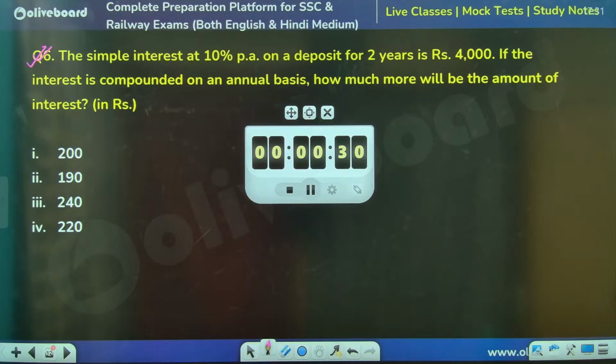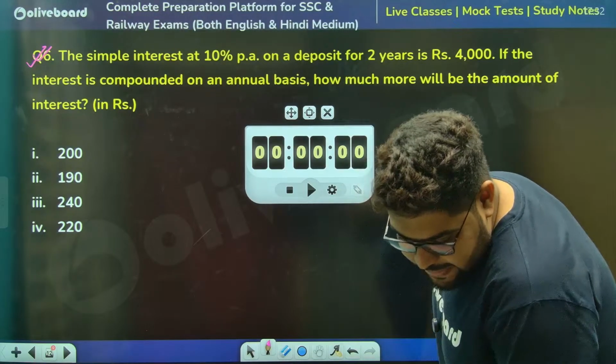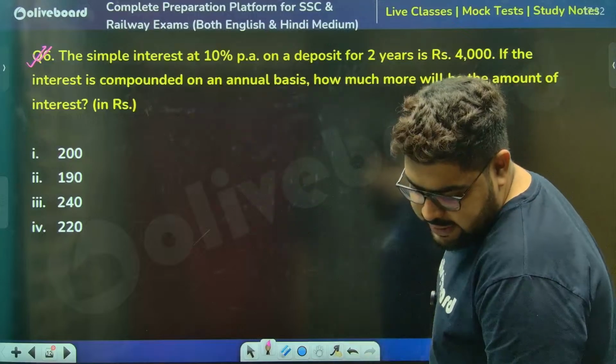The Venn diagram is already made. Let's go, sir. Answers. Srujan is saying 200. 220, sorry.